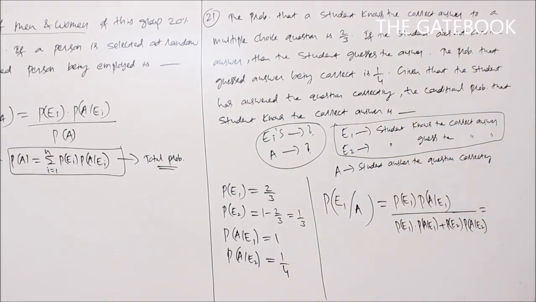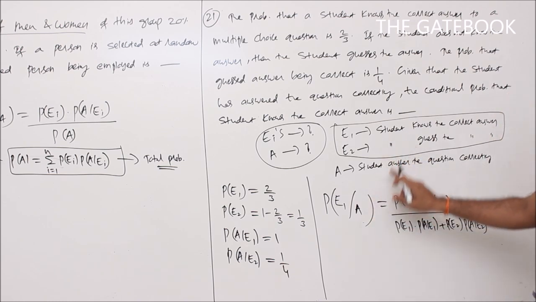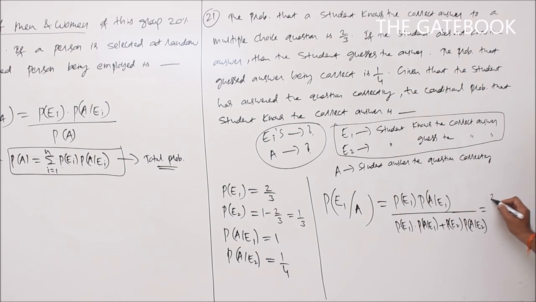So simplifying all these things. Given that the student answered the question correctly, the conditional probability that the student knows the correct answer: P of E1 is 2 by 3, P of A given E1 is 1, plus P of E2, where P of E2 is 1 by 3, P of A given E2 is 1 by 4. So simplify this, and finally it will give 8 by 9. So that is the required probability. Required probability is 8 by 9.